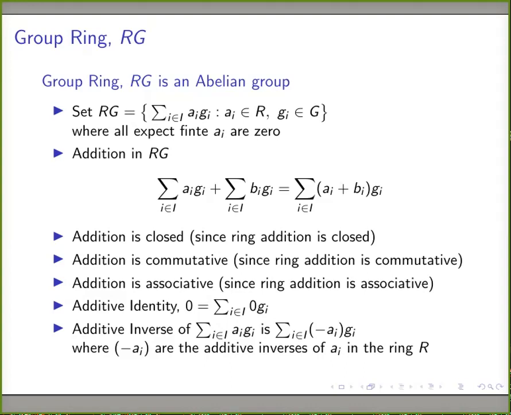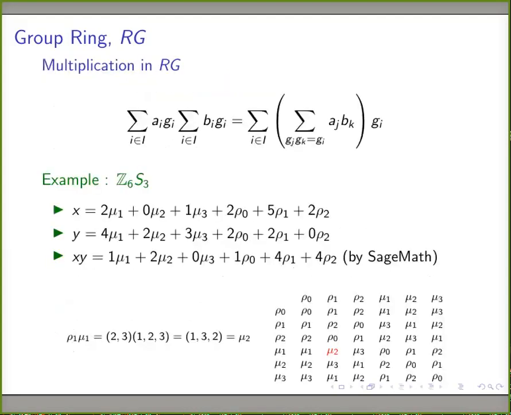So for each element in RG, summation over i of a_i g_i, there exists an additive inverse, the sum over i of minus a_i g_i. Therefore, the set RG, which we call the group ring, together with addition of formal sums, is an abelian group.